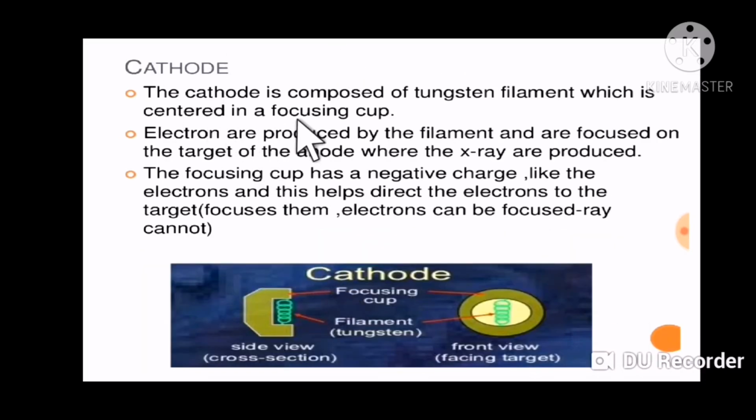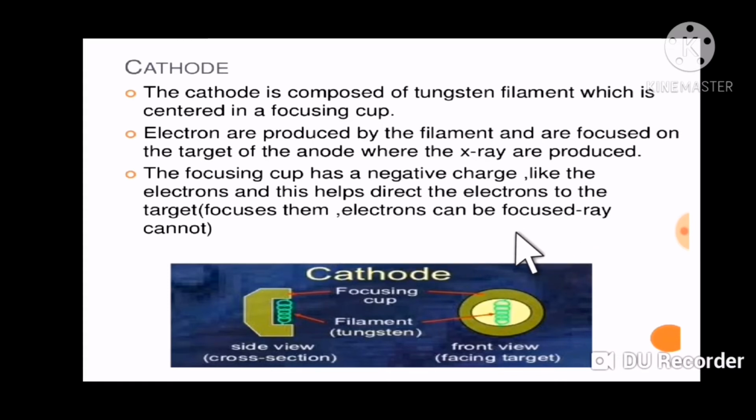Cathode. The cathode is composed of a tungsten filament which is centered in a focusing cup. The electrons are produced by the filament and are focused on the target of the anode where the X-rays are produced. The focusing cup has a negative charge like the electrons, and this helps direct the electrons to the target. That is, focus them.